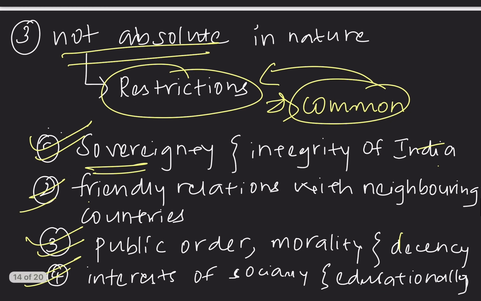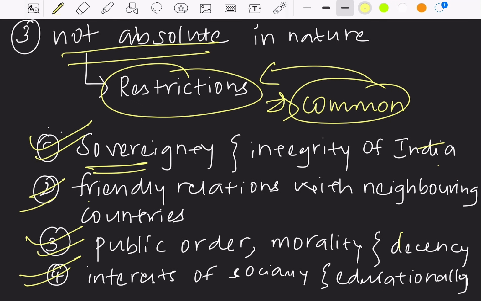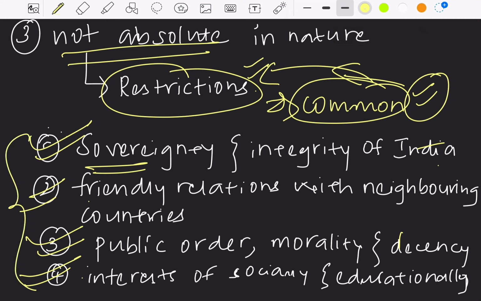The next characteristic of fundamental rights is that they are not absolute in nature. That means you can't enjoy your fundamental rights just like that, absolutely. There are certain restrictions to it. There are restrictions to each and every fundamental right, and altogether there are certain common restrictions to fundamental rights. These are the four common restrictions. Firstly, to protect the sovereignty and integrity of India. While you are enjoying your fundamental right, you are not supposed to do anything against the sovereignty and integrity of India. So that is the first restriction we have.